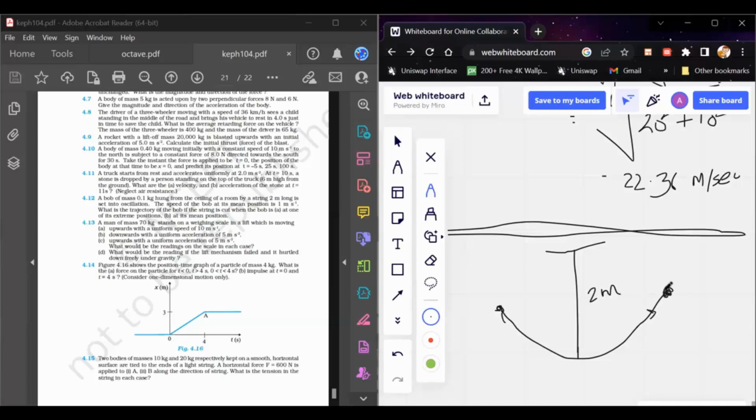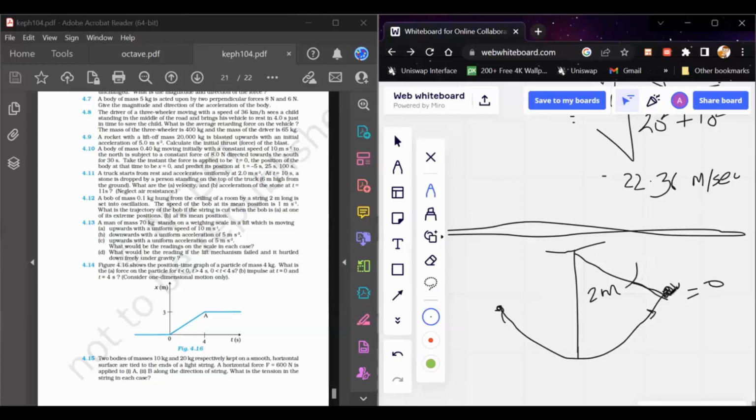So at the extreme point, the bob is at rest, because how do you define the extreme point? The extreme point is the point at which the bob cannot move further. Okay, and the bob cannot move further only when the velocity is equal to zero, because if there is a velocity, it will keep on moving. Okay, so this is about the extreme position, and the velocity is equal to zero. Okay, and it is asked what is the trajectory if the string is cut at this point. Okay, so that means it has been cut at this point.